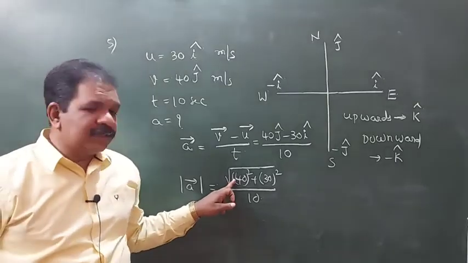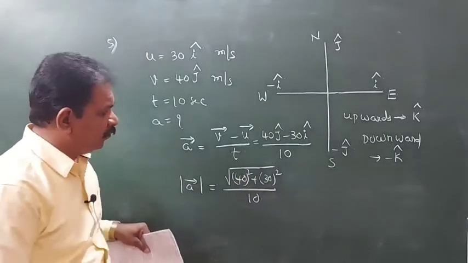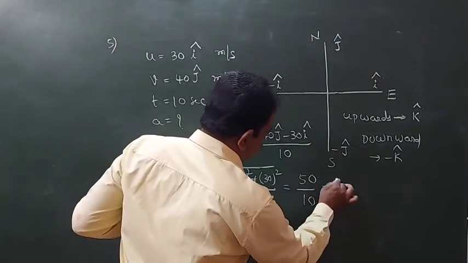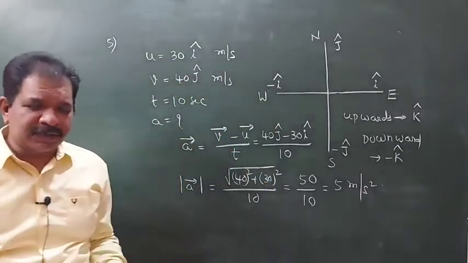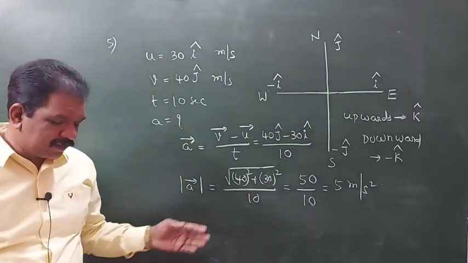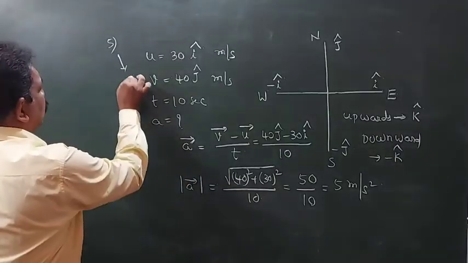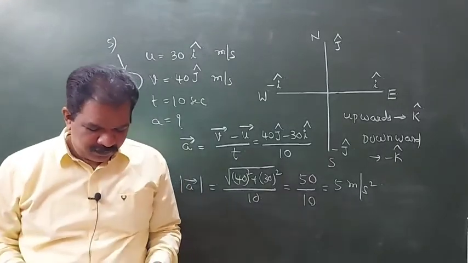So 1600 plus 900, 2500. So it becomes 50 by 10. This value is 5 meter per second square. Acceleration will be 5 meter per second square. Fifth question, first option. Okay.